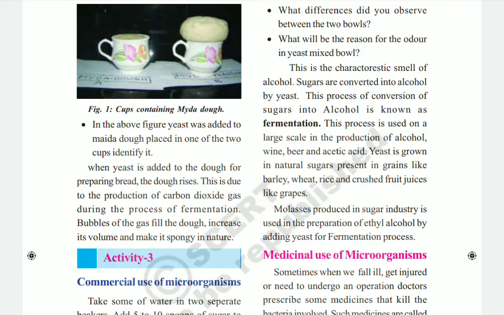Here you see, whenever we add yeast to sugar water, the sugar will be converted into alcohol.